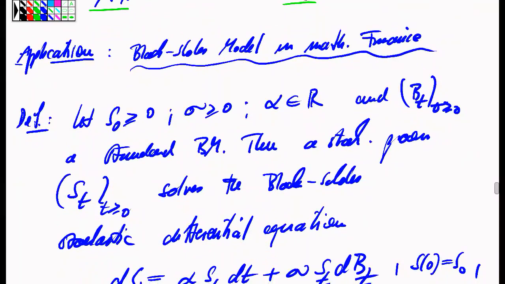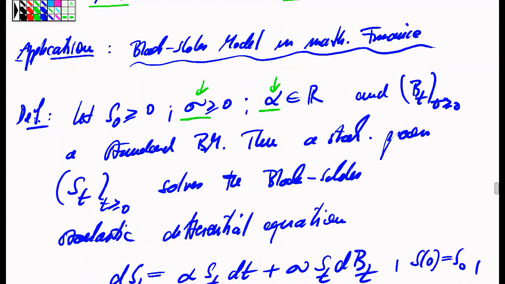Fine. We will now give an application of this Ito formula in the case of the Black-Scholes model, which is the paramount model in mathematical finance for the evolution of a simple stock on the stock market. The Black-Scholes model comes with two important parameters. One is the sigma parameter, and the other parameter is alpha, which is something like the exponential growth rate of the stock, and sigma is called the volatility. And S naught is the initial value of the stock when you start the evolution.